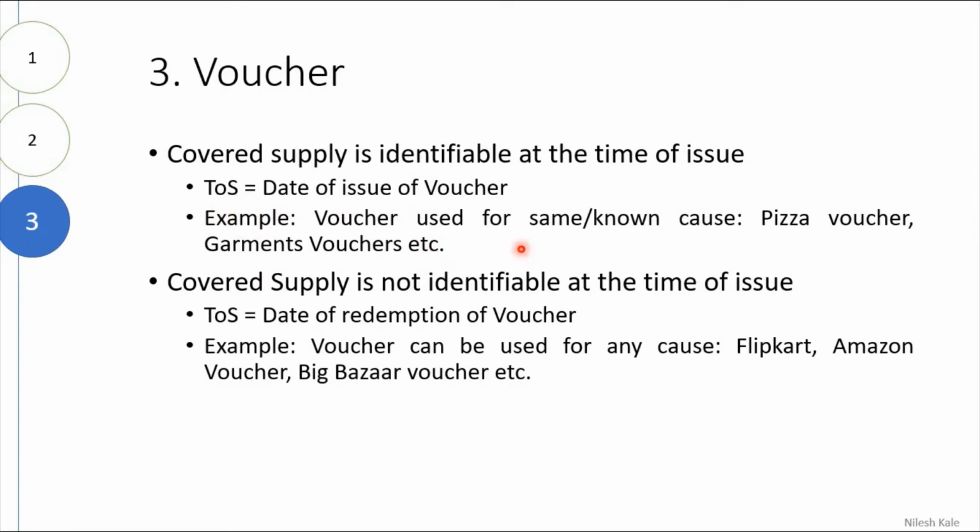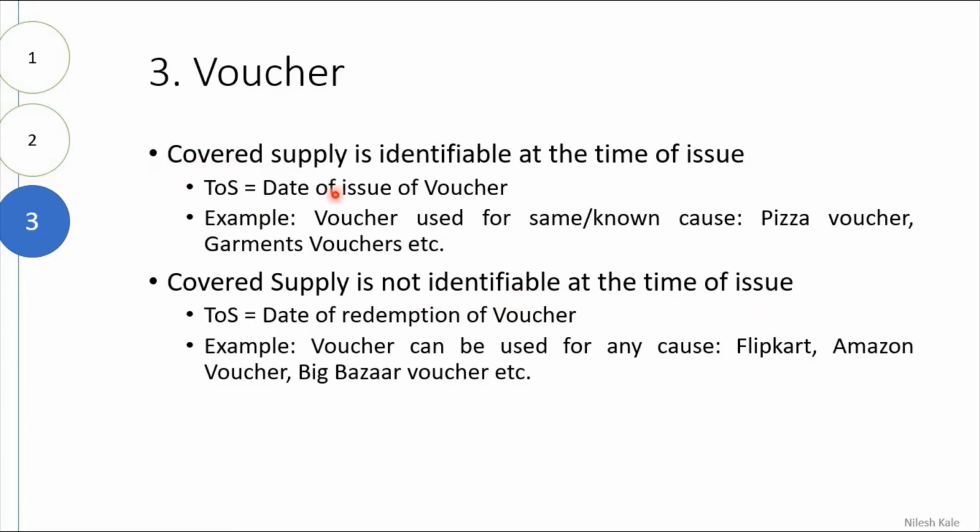For example, you have taken a pizza, and suppose you have taken the pizza on an offer of 50% on the next purchase. So whatever 50% voucher that you have got, the time of supply will be the date of issue of that voucher. Hope you have understood. Now, the case where the supply is not identifiable at the time of issue.